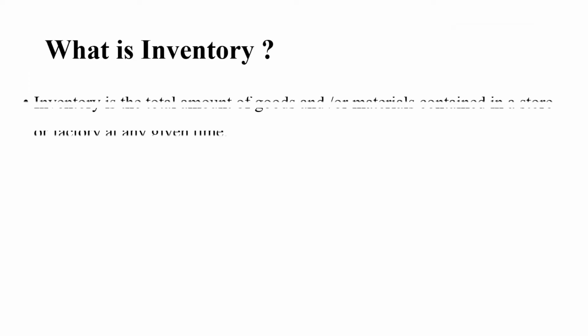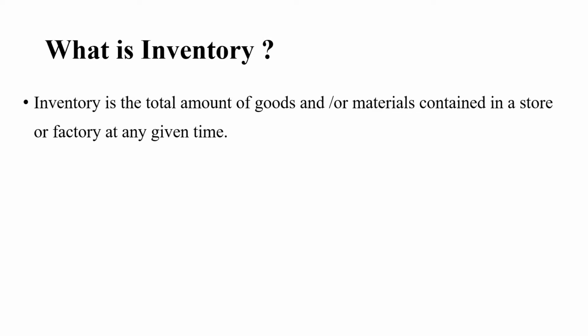What is inventory? Inventory is the total amount of goods or materials or raw materials which are contained in a store or a factory at a given time. That is nothing but total amount of goods, products, items or the materials which is stored in a store or in a factory or in a warehouse at a particular time. That one we just call here the inventory.